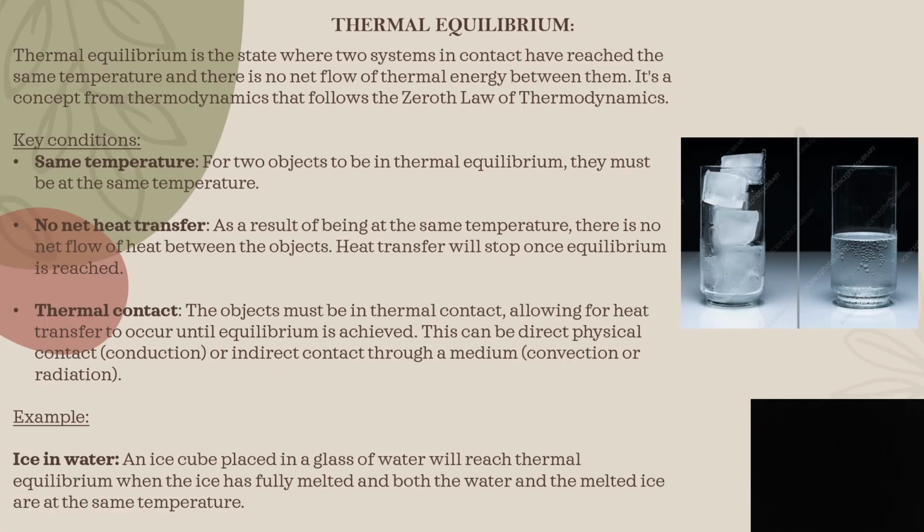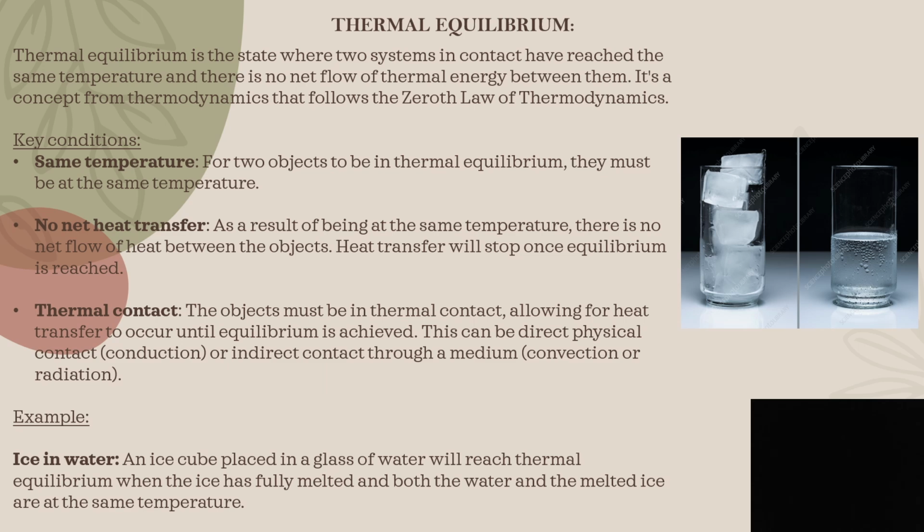Now, the last one, thermal equilibrium. Thermal equilibrium is a state where the two systems which are in contact with each other have reached the same temperature, and once they reach the same temperature, there is no flow of heat between them. This thermal equilibrium is a concept which follows the zeroth law of thermodynamics. The zeroth law of thermodynamics states that if system A and B are in thermal equilibrium with C, then A and B are also in thermal equilibrium with each other.